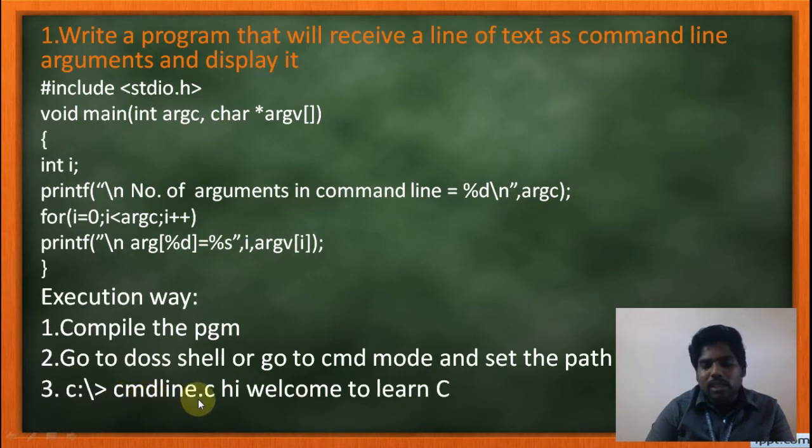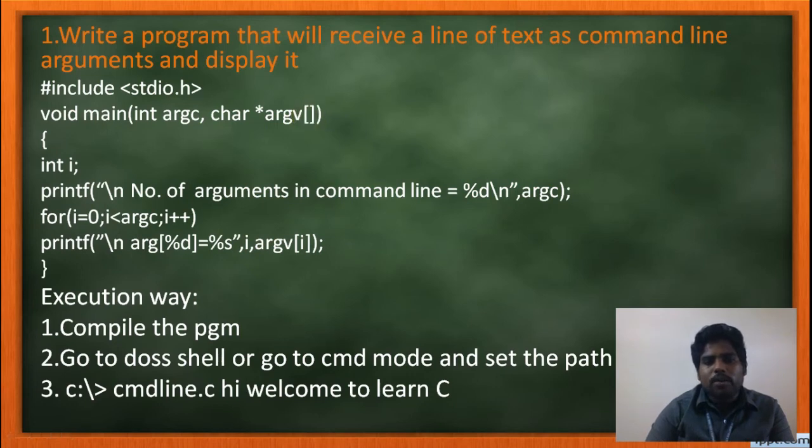So this cmdline.c is argument 0, hi is argument 1, welcome is argument 2, to is argument 3, learn is argument 4, and C is argument 5. Totally 6 arguments, 0 to 5. Each argument's base address, for cmdline.c, the C is the first character, so that address is the base address. That address will be stored in the array of pointers at the 0th position.